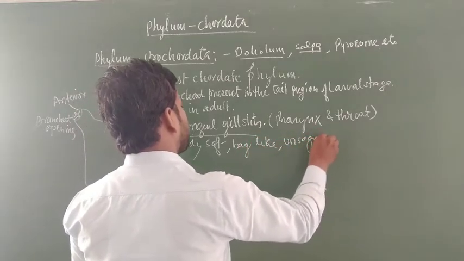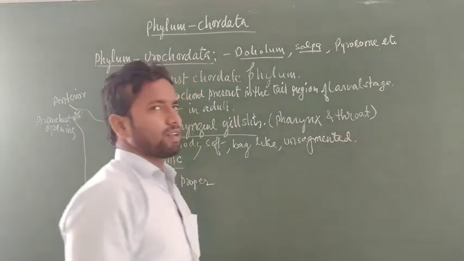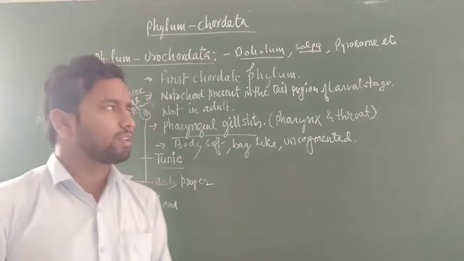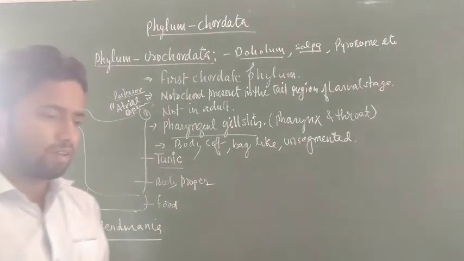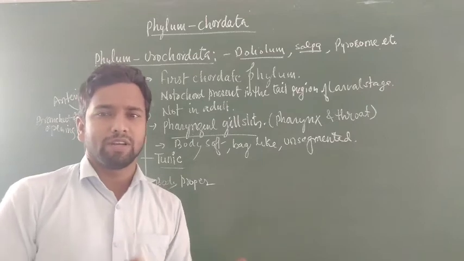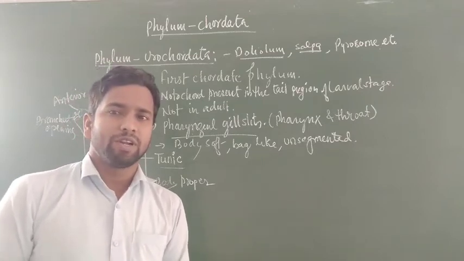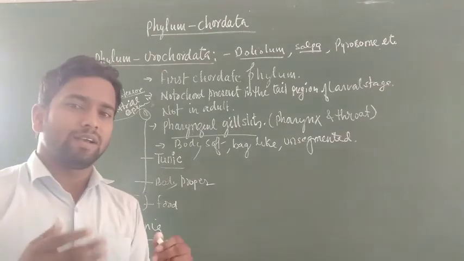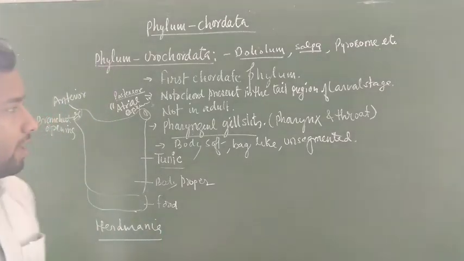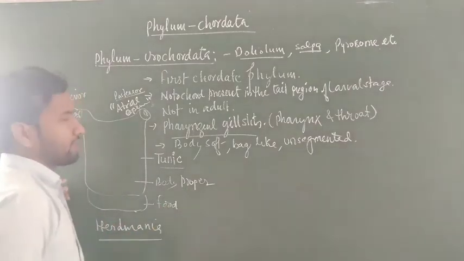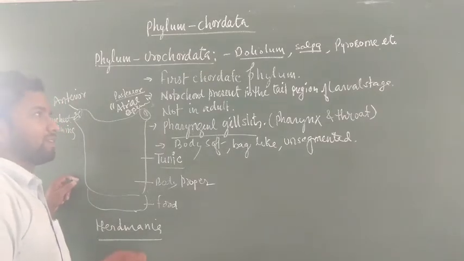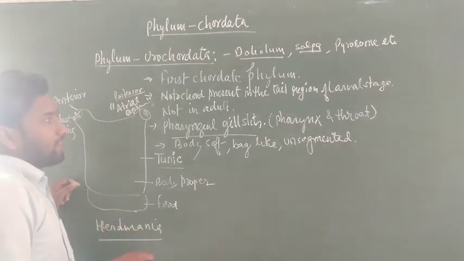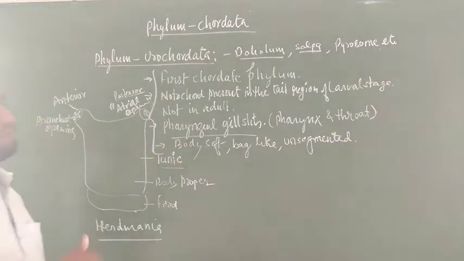It is unsegmented. I am not going to discuss the characters already discussed in non-chordate animals, like the body coelom, what type of coelom, body type, symmetry and asymmetry. This is not discussed here because these are chordate animals, and the primitive animals having those characters, such as body systems, coelomic systems, triploblastic organization, and how the body is organized, are developed inside members of chordates.